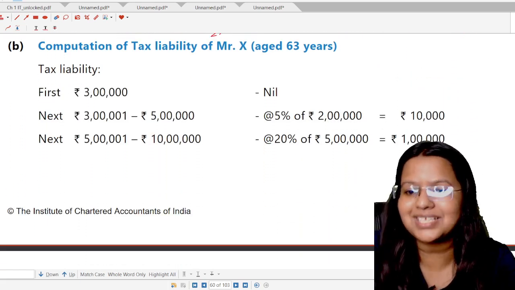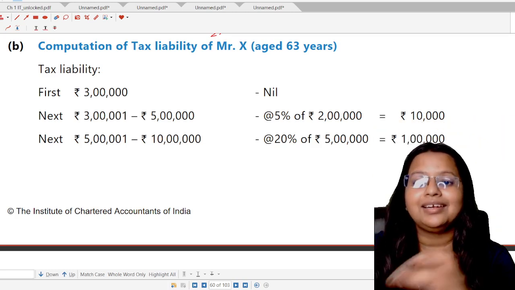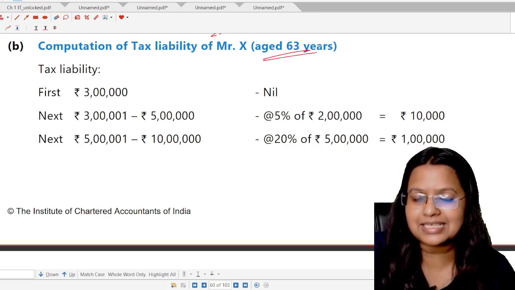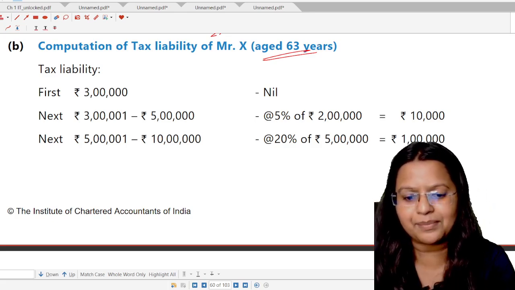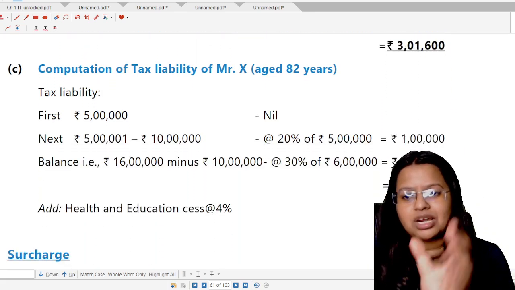The balance two parts are your homework. You have to do it and you have to tell me in the next session that yes ma'am, we have done it. Okay. Next is age 63 years, that is a senior citizen. For senior citizen, the basic exemption limit in the old tax regime is 3 lakh rupees. And for the super senior citizen, the basic exemption limit is the 5 lakh.